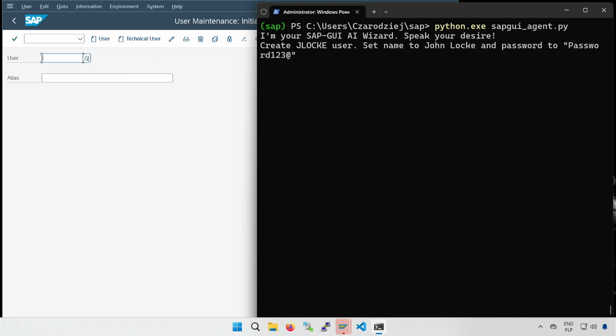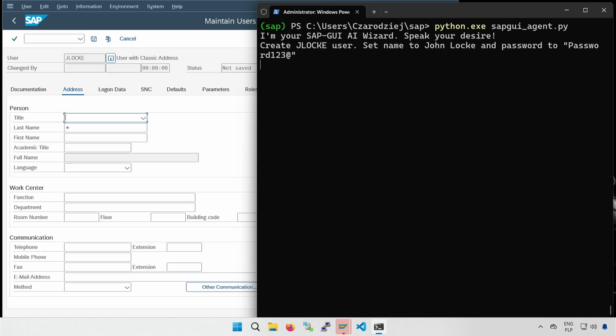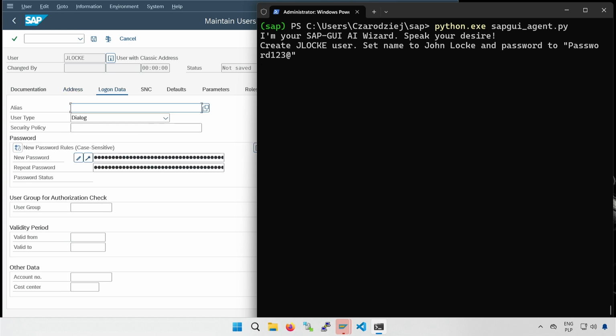Transaction SU01. So everything looks good. It effortlessly navigated to creating a user with the correct identifier. It entered the data and moved to the Logon data tab. Now the agent just needs to enter the password twice. And that's it.